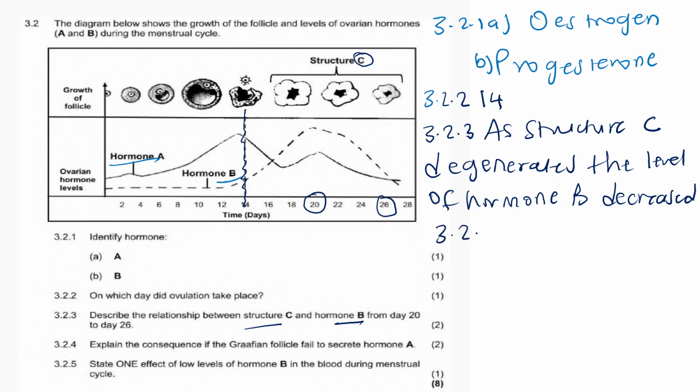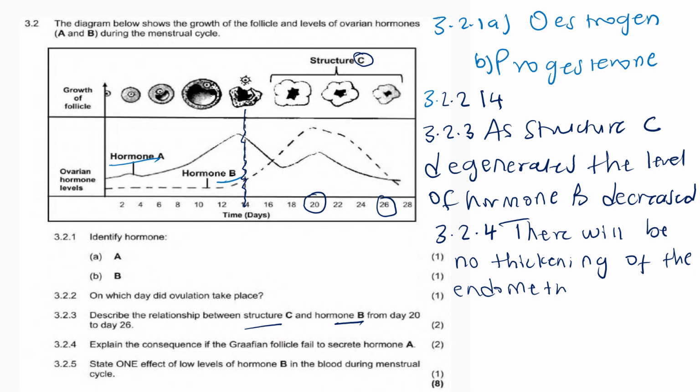Now 3.2.4. Explain the consequences if the Graafian follicle fails to secrete hormone A. There will be no thickening of the endometrium for the implantation or the attachment of the embryo. Very good.